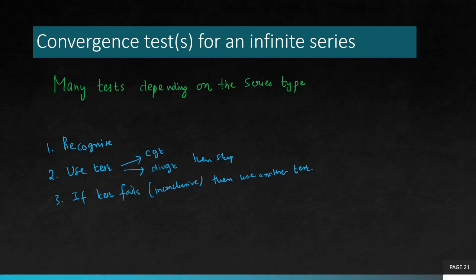So now you see the level of difficulty. Why sequences was easy and series is difficult? Because in sequences there was just one test, while for series there are plenty of tests depending upon what kind of series you are looking at.